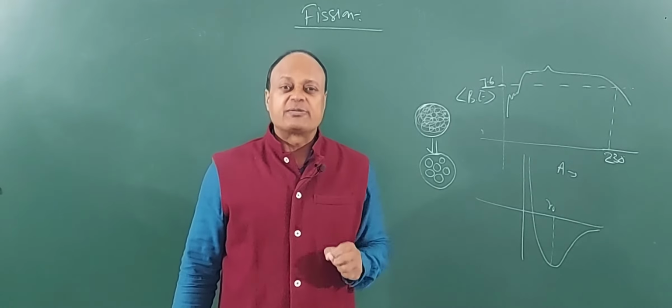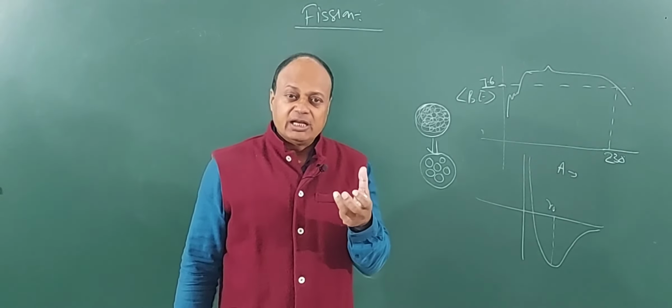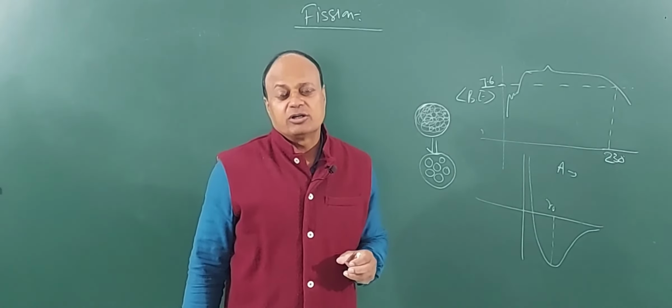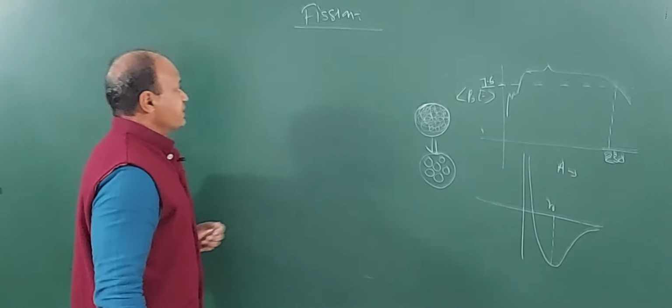So that was the first experimental evidence of what exactly could happen when you break up a larger nucleus into smaller fragments, and it is called what? Nuclear fission. So let's first define what is nuclear fission.